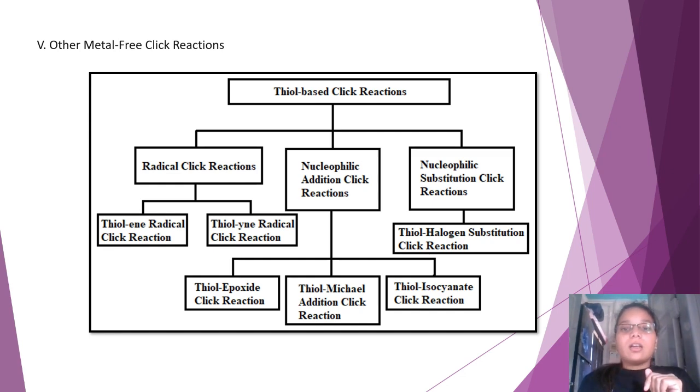For instance, over here we have different classes of thiol-based click reactions. We have radical reactions, meaning reactions that can be mediated via a radical initiator or through light. Then we have nucleophilic addition click reactions, meaning with the help of a nucleophile, the reaction is mediated. We have nucleophilic substitution reactions as well. For example, thiol isocyanate click reactions have been used in the literature to generate polythiourethanes, which are a sulfur analog of polyurethane.